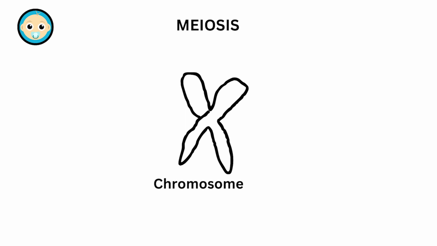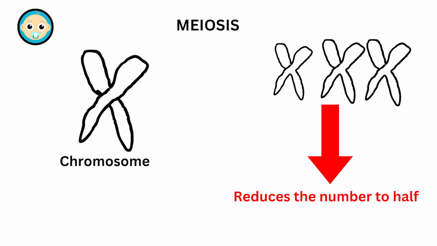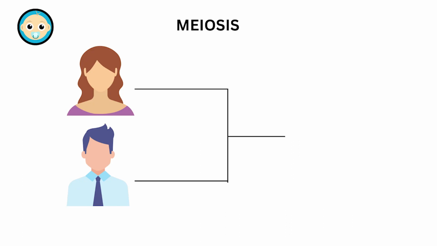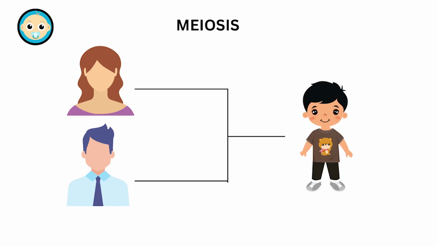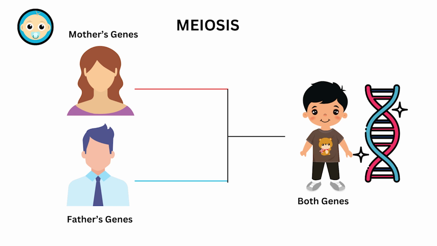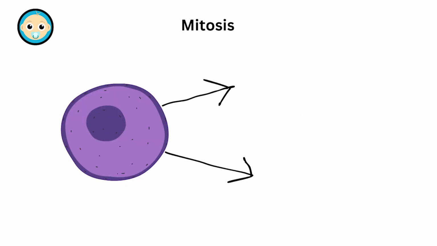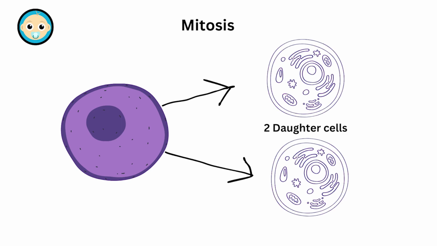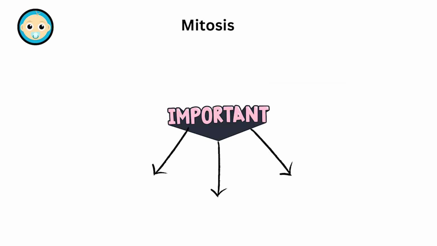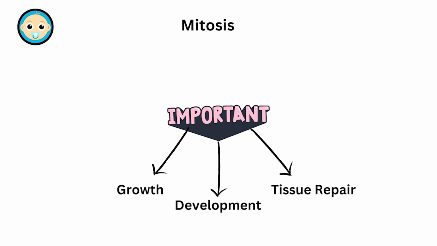Meiosis versus mitosis. Meiosis is a type of cell division that reduces the chromosome number by half, resulting in 4 genetically unique cells. This process is crucial for reproduction because it ensures that offspring have a mix of genes from both parents. Mitosis is a type of cell division where a single cell divides to produce 2 identical daughter cells. This process is essential for growth, development, and tissue repair in multicellular organisms.